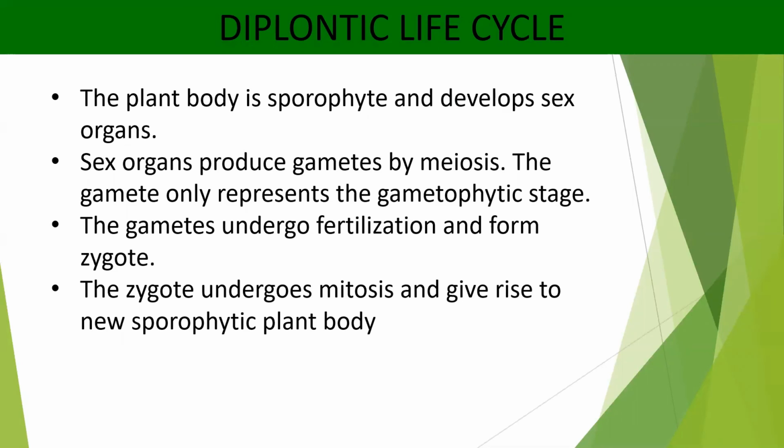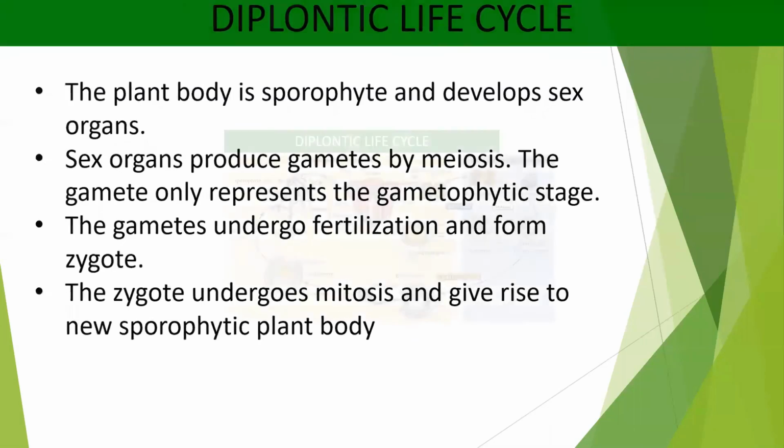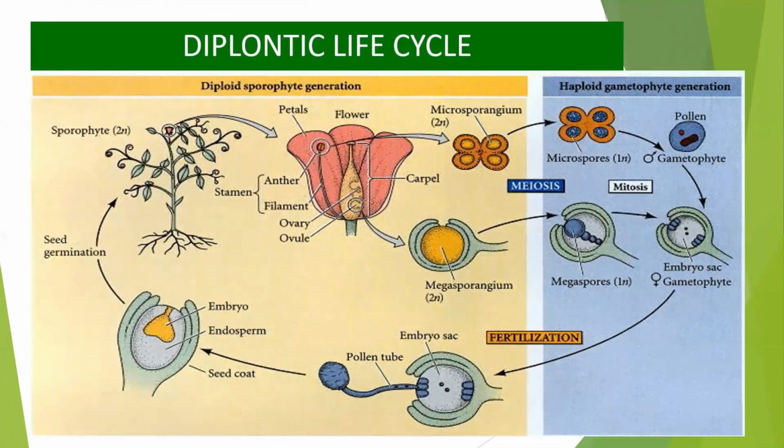Male and female reproductive structures, that is stamen and pistil, are there in the flower. So the gametes are formed by meiosis division. These gametes undergo fertilization, form the diploid zygote, and this zygote will divide by mitosis division again to form a new sporophytic plant body. So this is the life cycle of the angiosperm.